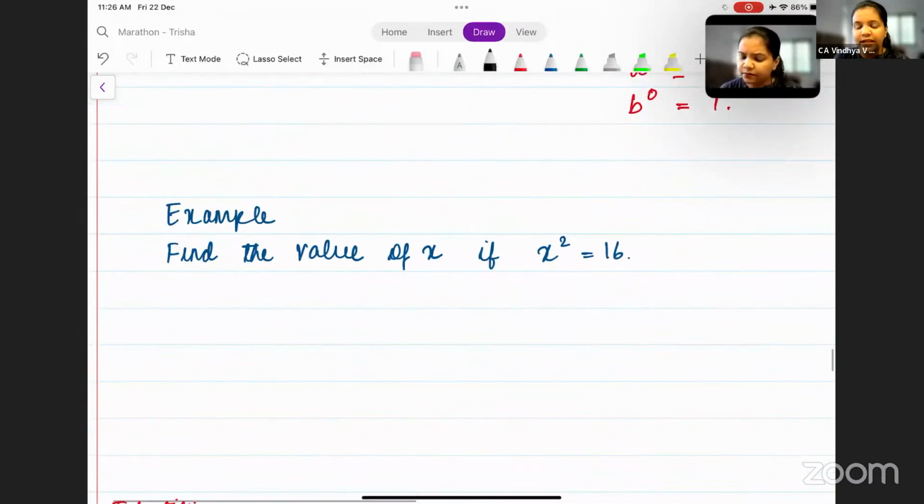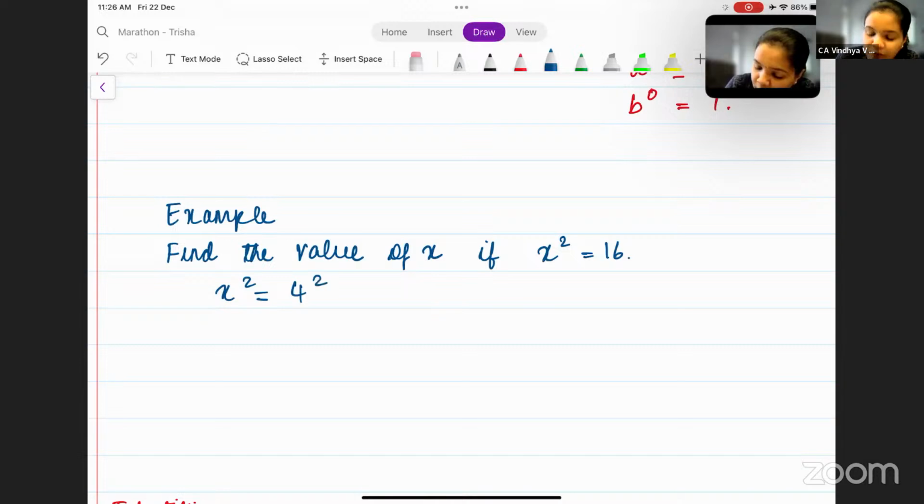All right, let's take an example. We have x square is equal to 16. Now, can we write 16 in terms of something to the power 2? Yes, we can. Why power 2? Because if you write it in terms of power 2, only then the powers are the same. So how do you write this? x square is equal to 4 square.